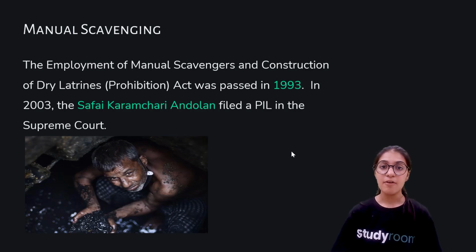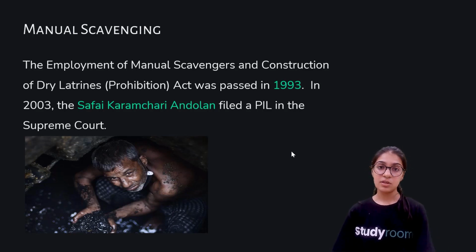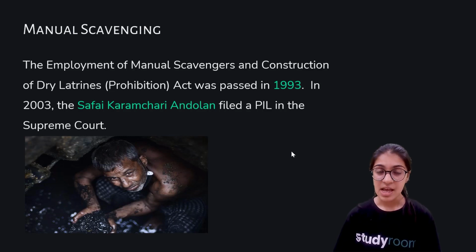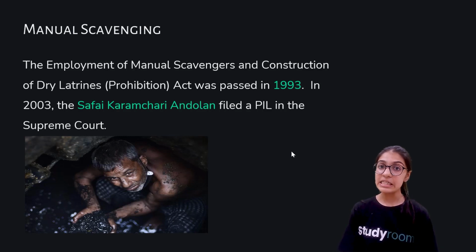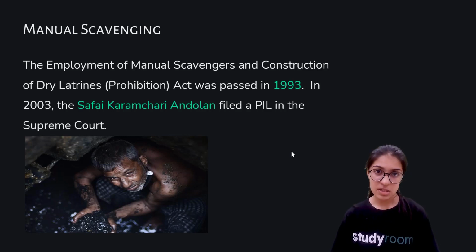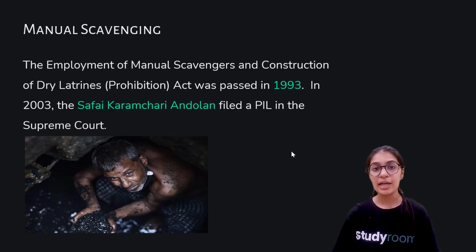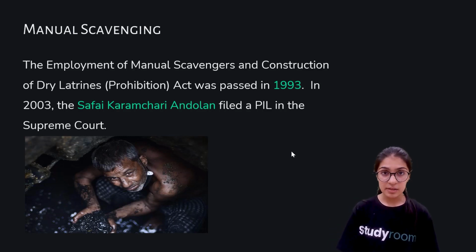This used to happen in villages way before. People used to ask a particular group to be manual scavengers, and then they used to exclude them from society and consider them untouchables. They also used to call them by very different names, which was very, very wrong. And so an act was passed to safeguard such people who are being forced to become manual scavengers, who are being forced to clean human excreta and animal excreta, who are being forced to go into the chambers themselves and clean the human waste with their hands and brooms.